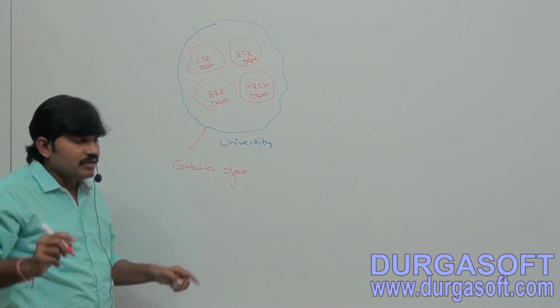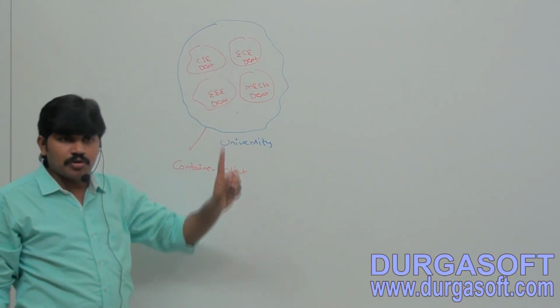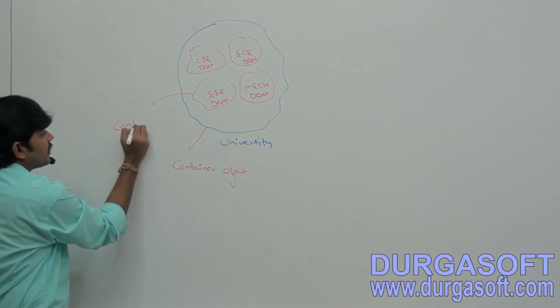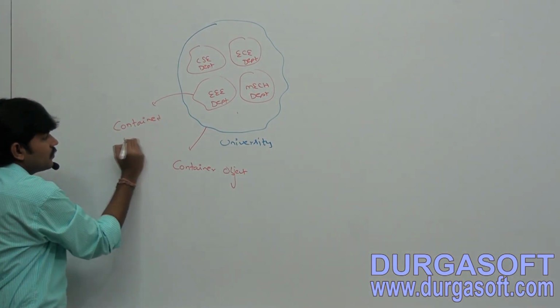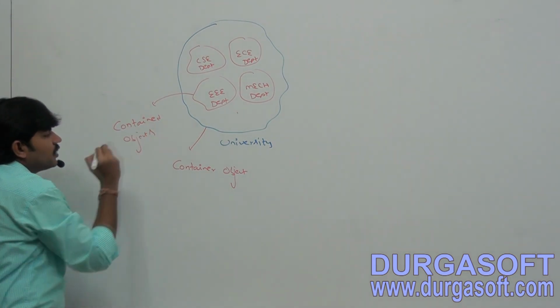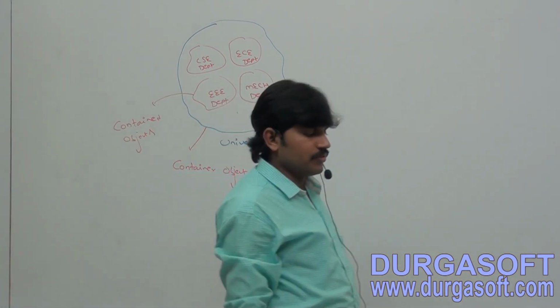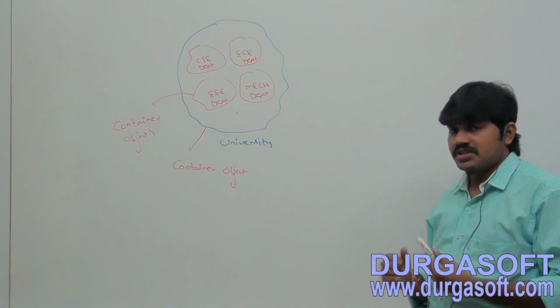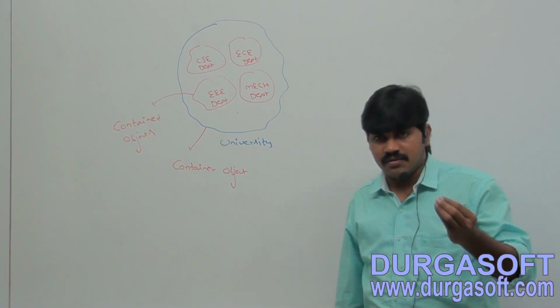Within the university, several departments are there. These department objects are called contained objects, right?